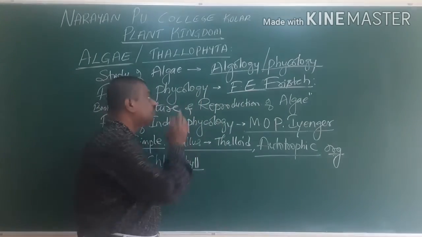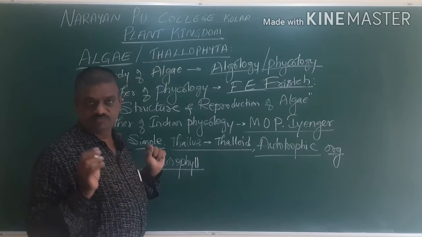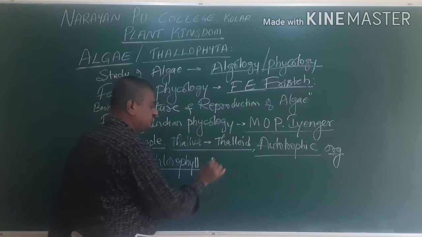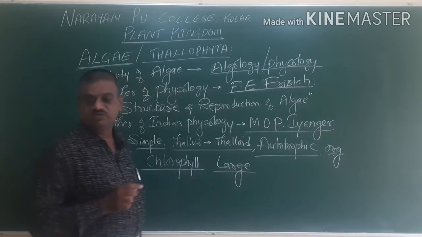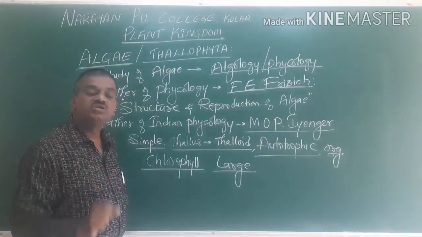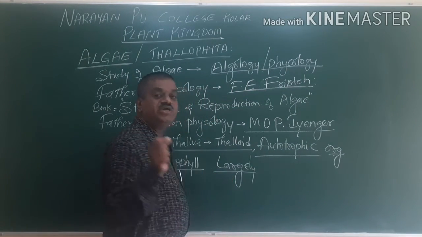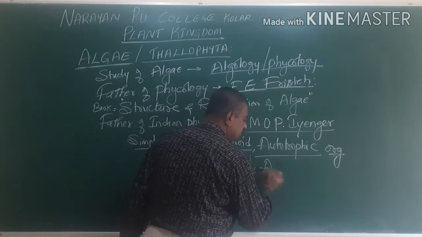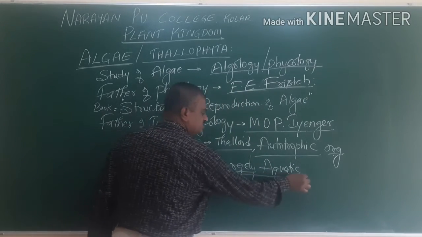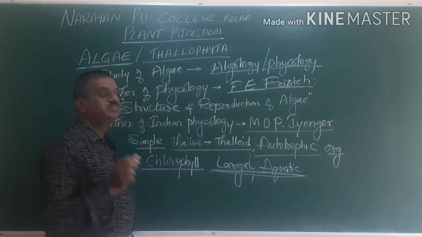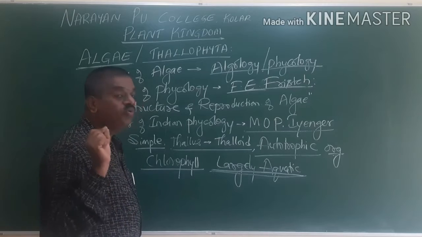Next, algae are largely present in water, in an aquatic nature. Majority of the algae are present in the water.